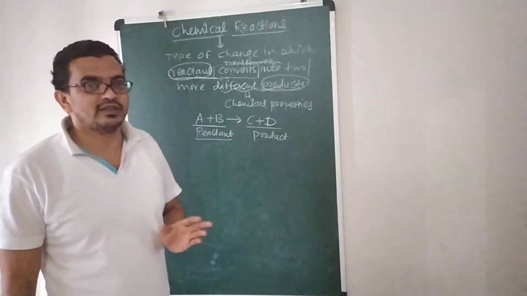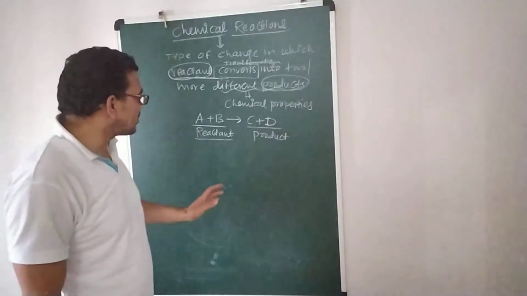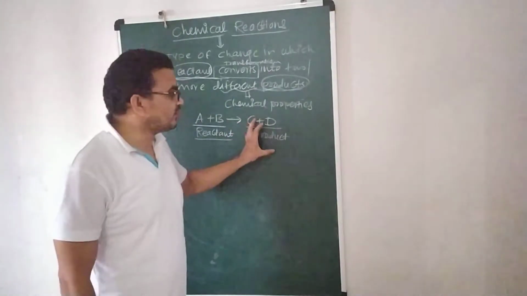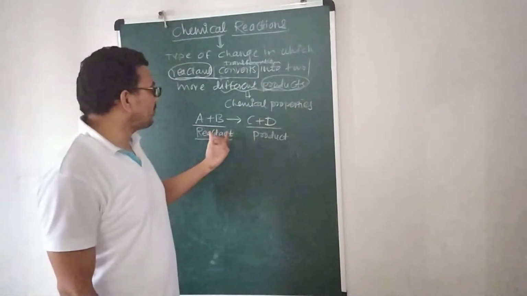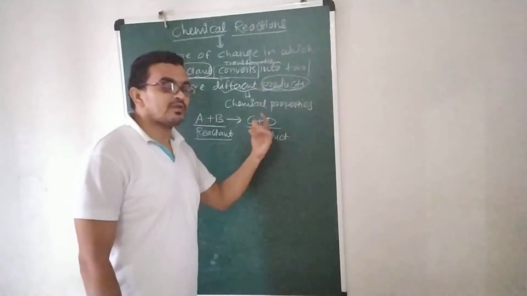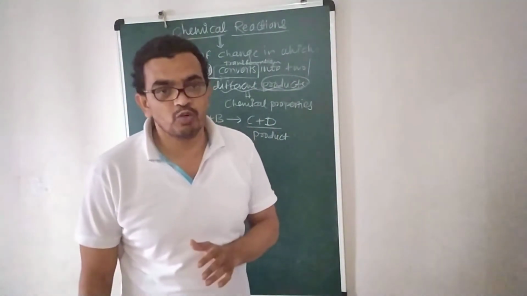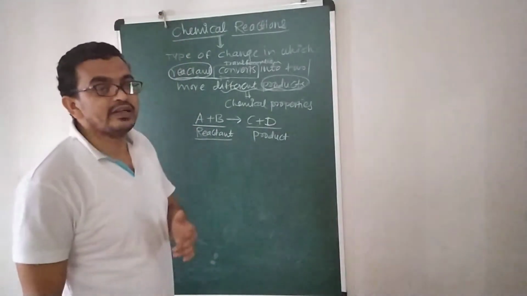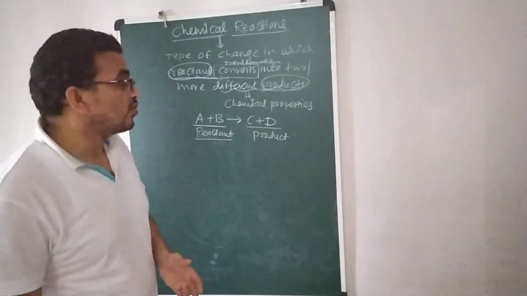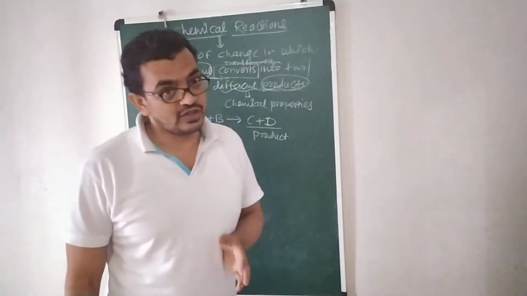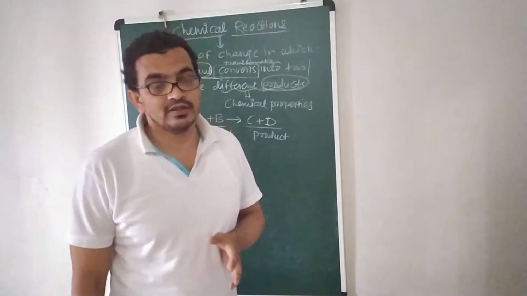Under certain conditions, the reactants convert into products, and the chemical properties of the reactants and of the products are totally different. But I used the words under certain conditions, so what are the different conditions? That also we are going to discuss in this lecture.